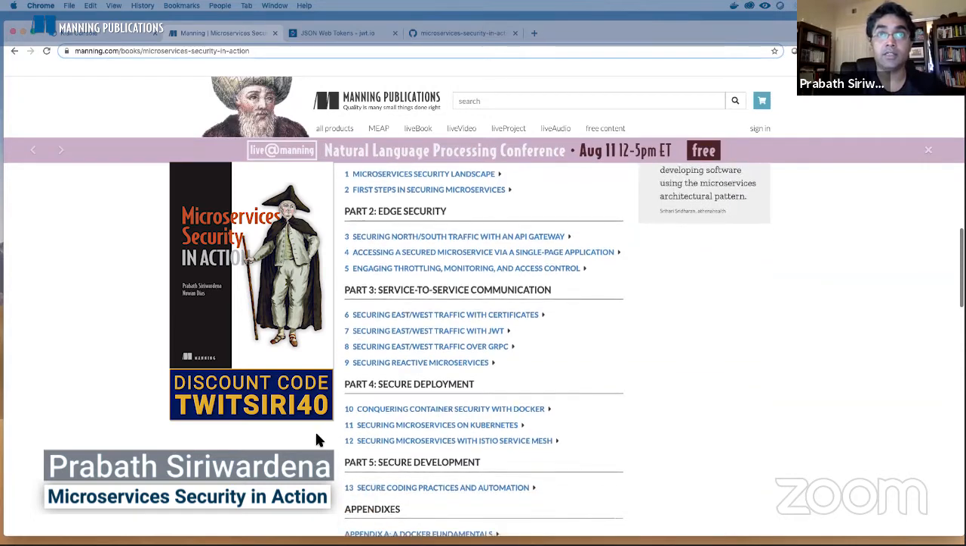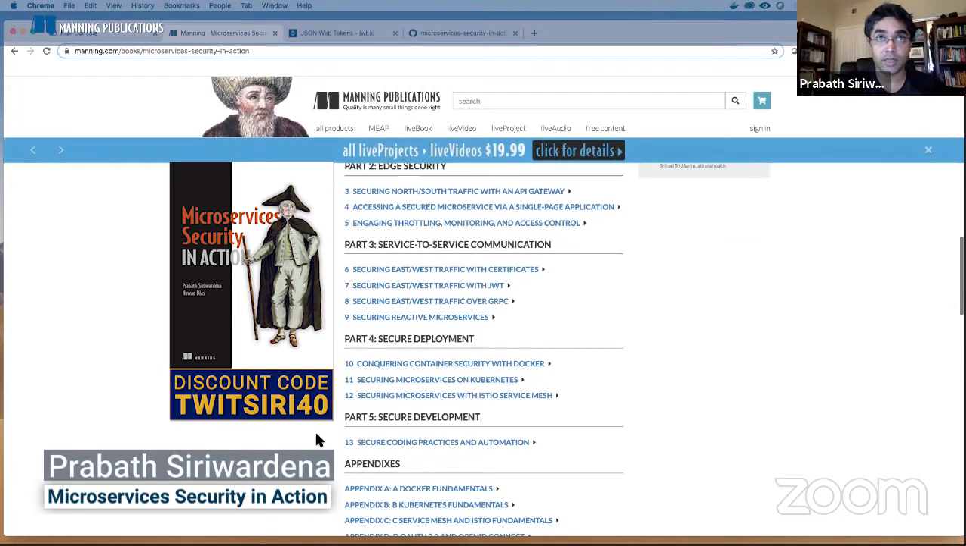Then under service to service communications, that's part 3. So there we talk about how you can secure the service to service communications with certificates. So that's the most popular approach. Then we talk about how you can secure service to service communications in JWT. And then we also talk about how you can secure gRPC services and also reactive microservices with Kafka.